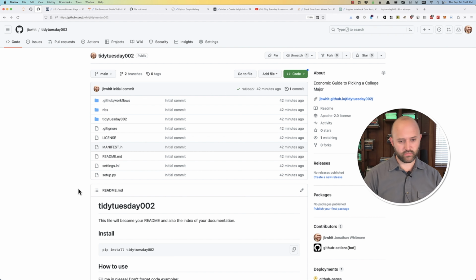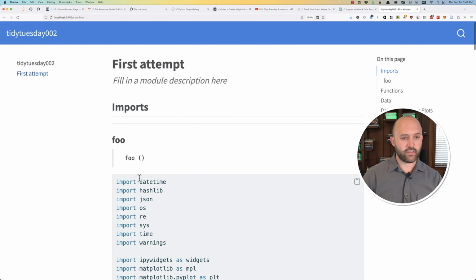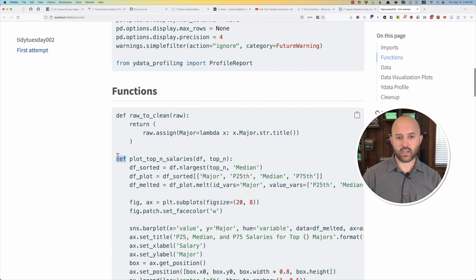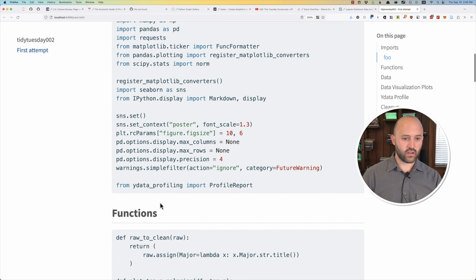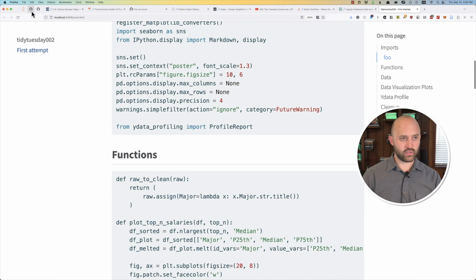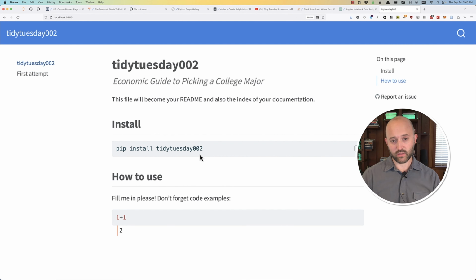You would be able to pip install this and be able to plot things. For example, I have this function that I put here, plot top n salaries with the data frame and top n. And if I did this little export fanciness at the top that you saw, and you were to pip install my Tidy Tuesday thing, you can actually run that function directly, which is pretty cool.